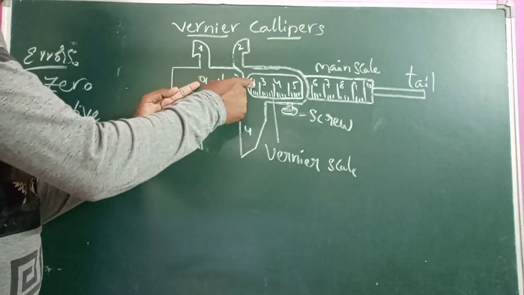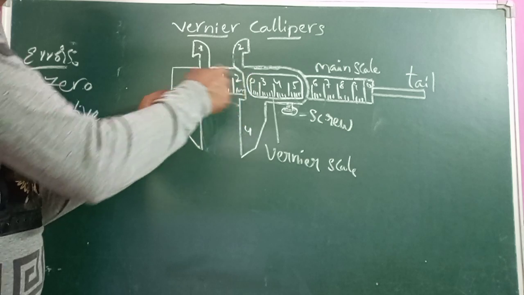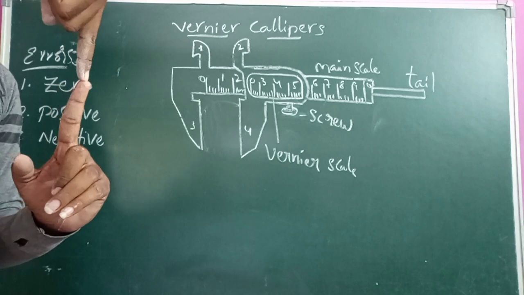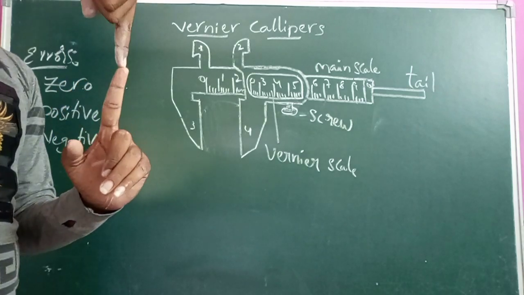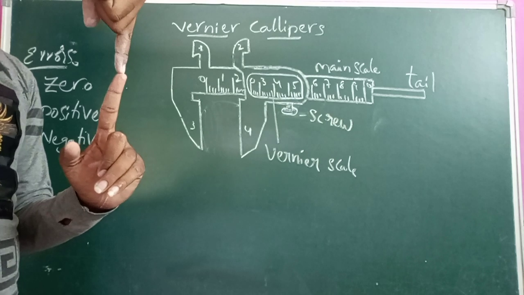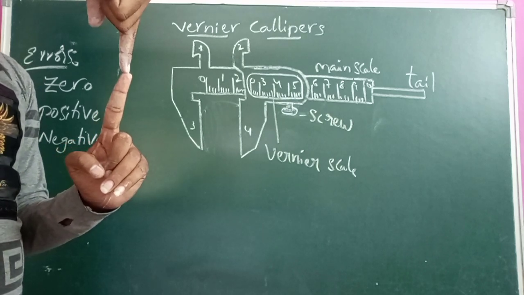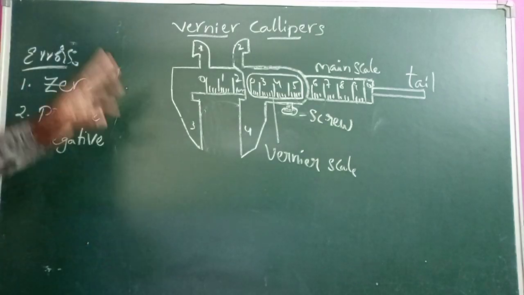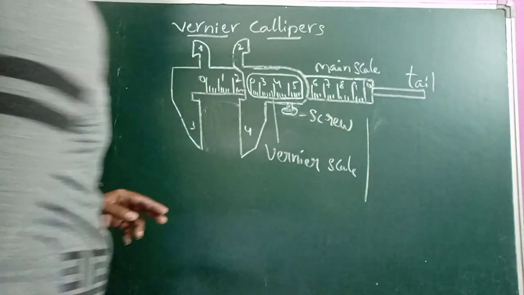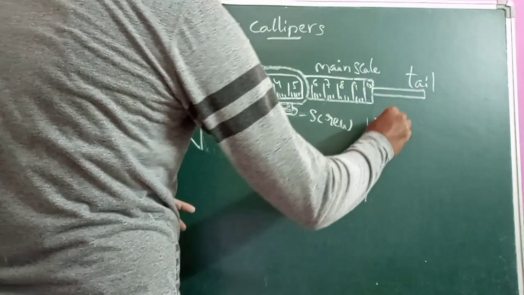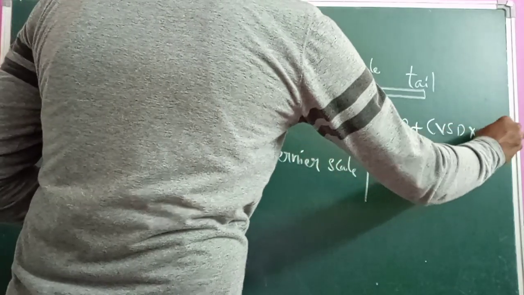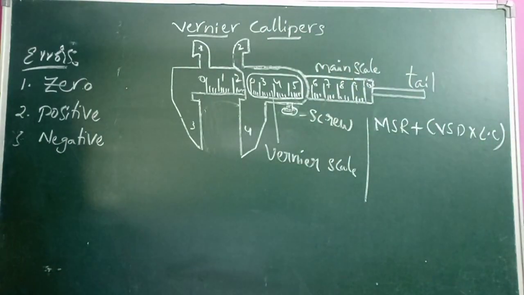It is the main scale and it is the vernier scale, and these two zeros must coincide with each other. Then the instrument is a clean instrument, and to that instrument we should not add or subtract any zero, so that is an error-free instrument. For that instrument the length formula we can apply directly: MSR plus VSD into LC. There is no need of any error for that type of instrument.